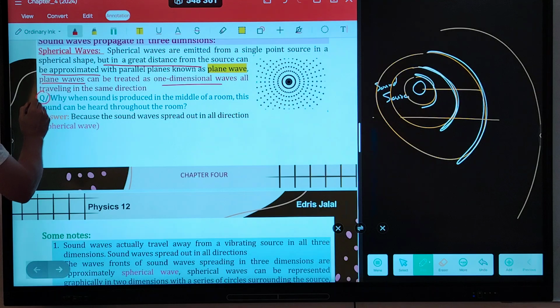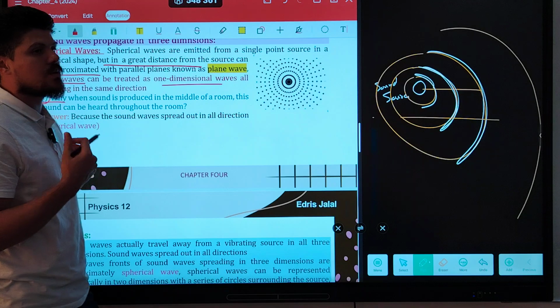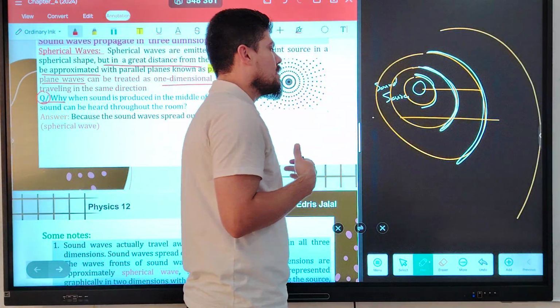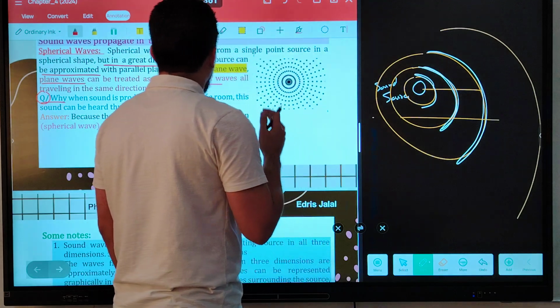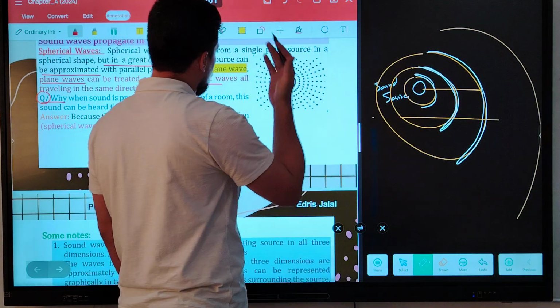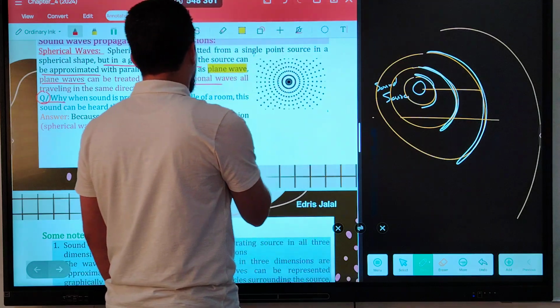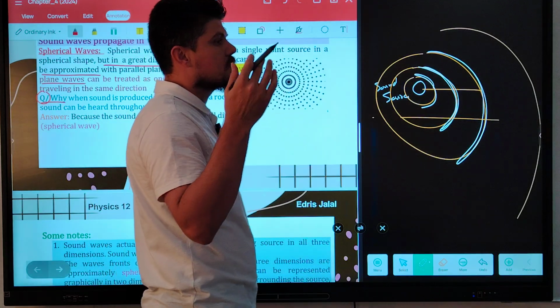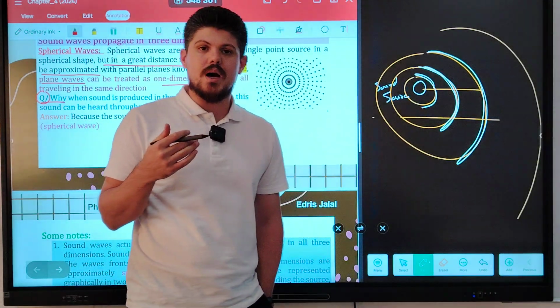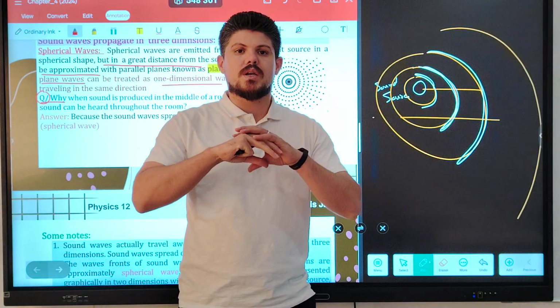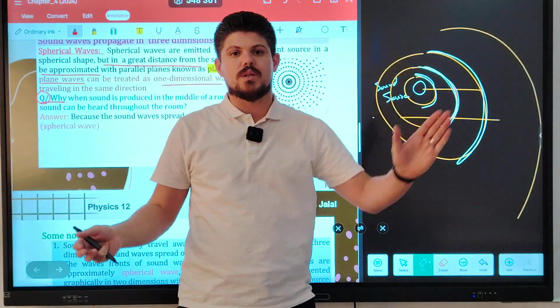And we have a question here: why, when the sound is produced in the middle of the room, can this sound be heard throughout the room? For example, when I'm talking with my students, even when I look at the whiteboard and the students are located behind me, they are still hearing when I'm talking. Why? Because the sound wave spreads out, traveling in all directions, not only in one direction.